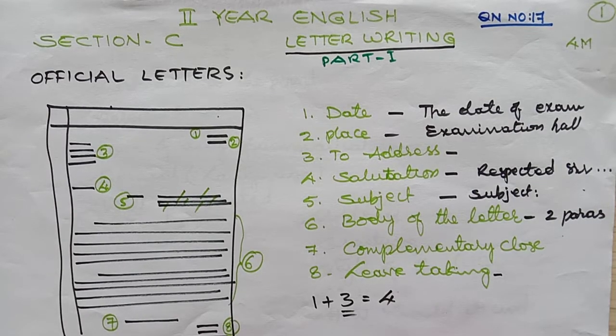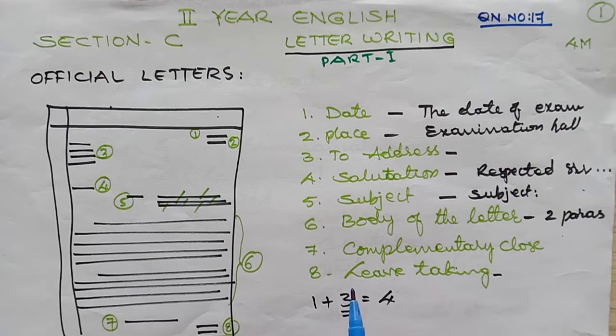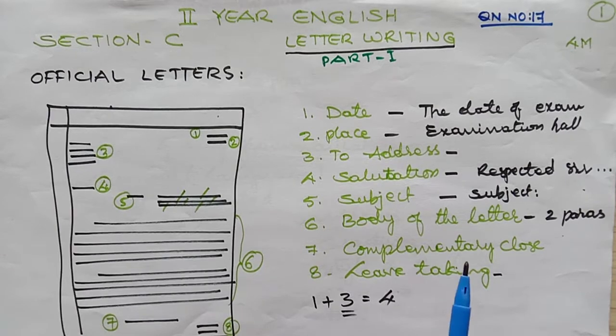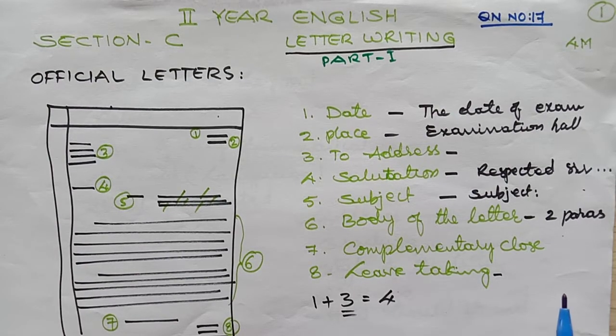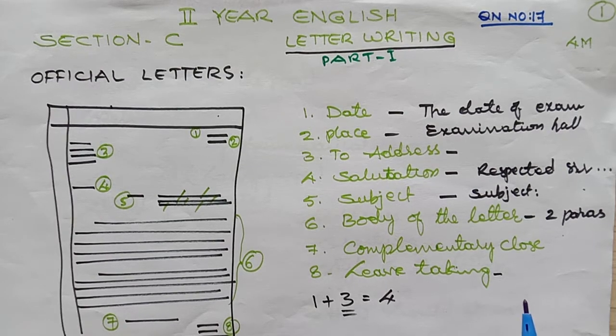Now, why did we start with question number 17 instead of the first question of section C? This is not the first question, but this requires a continual preparation where writing tasks are there. We started early so that you can apply your mind on how to do it. Objective type of course we can learn, and in the previous video we talked about vocabulary, one word substitutes, idioms and phrases, and now it is letter writing.